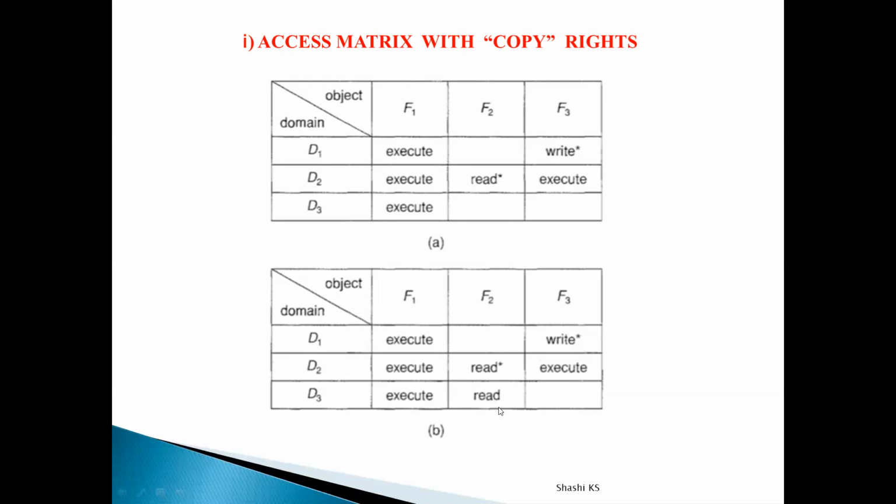Okay, but one variation of this is the transfer access right. Transfer access right says that whenever an access right is copied from one row to another row, it is just transferred. From then on, the access right will be there only in the new row. It will not be there in the original row. That means if the read access right is copied to domain D3, then it will not be available anymore in domain D2. That is called propagation or transfer of access rights.